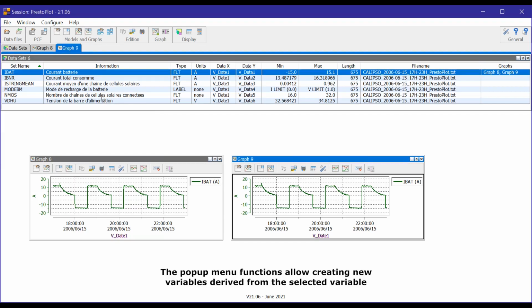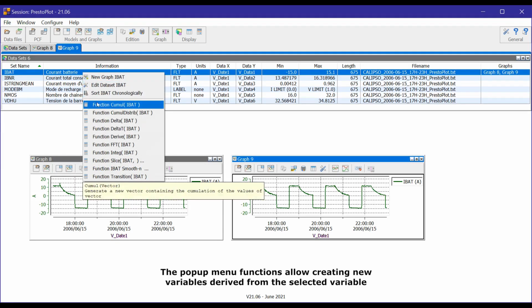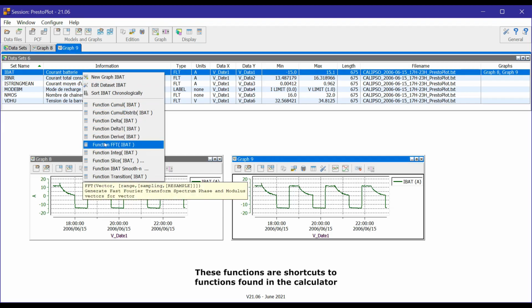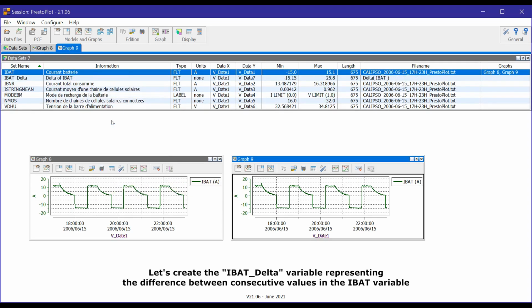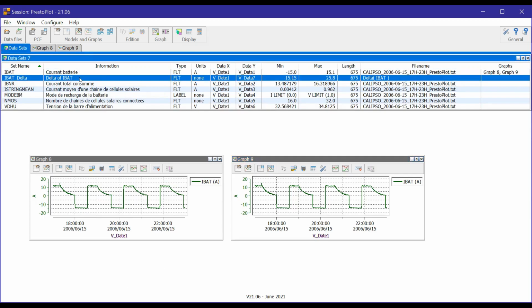The pop-up menu functions allow creating new variables derived from the selected variable. These functions are shortcuts to functions found in the calculator. Let's create the IBAT delta variable, representing the difference between consecutive values in the IBAT variable.